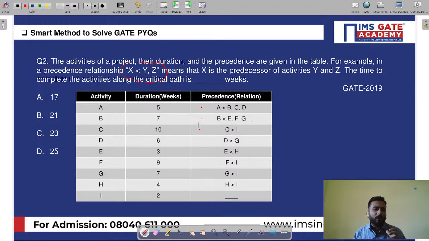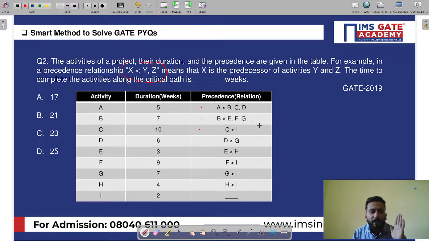So what am I going to do? If you start solving the question just in this manner, chances are that you are going to commit mistakes. To avoid that, this is the trick that I'm going to use. We know that A is the predecessor of B, C, D. Yes or no?